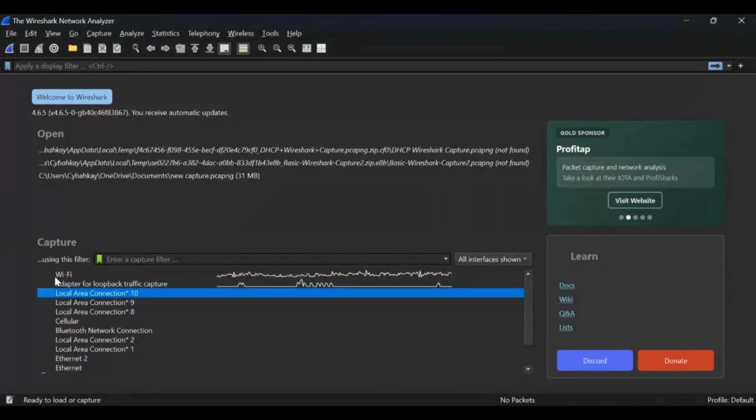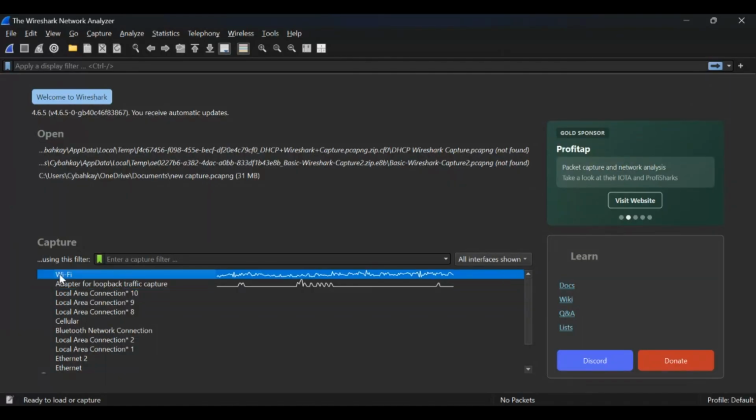So I'm going to start capturing from this Wi-Fi. Before you can start capturing, you must wait to see signal, this zigzag line. That is the signal you wait for before you start capturing, because it shows that there is traffic passing through this Wi-Fi.